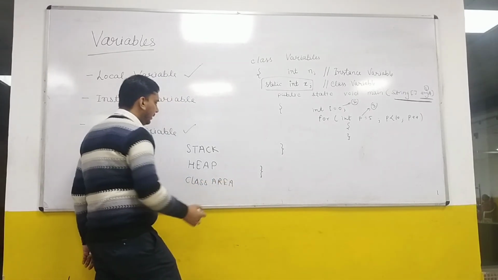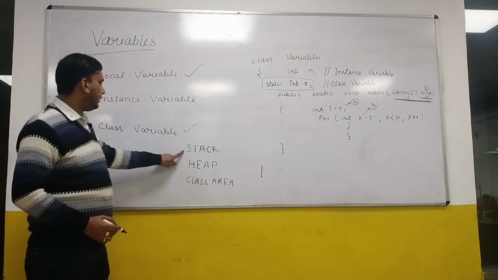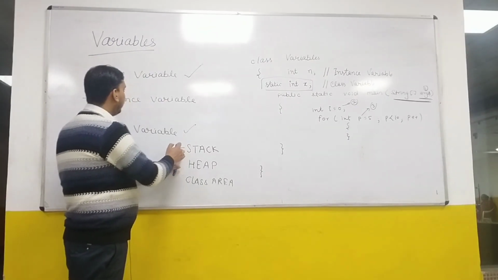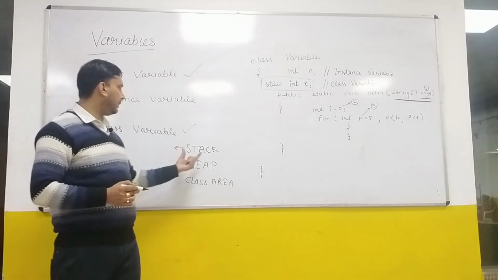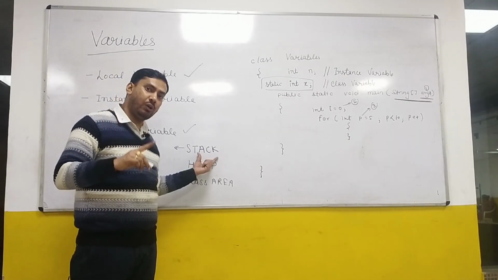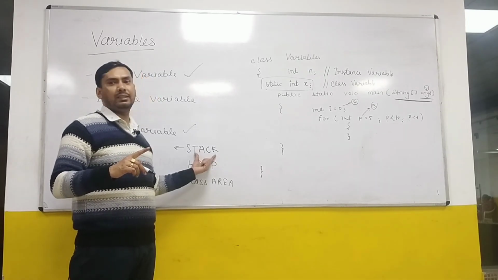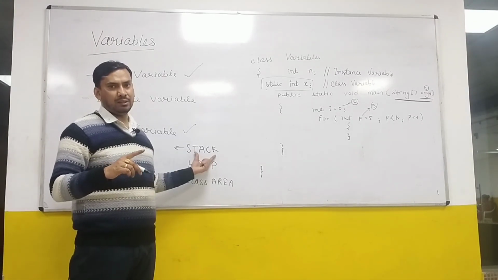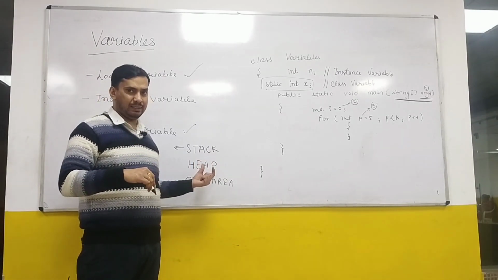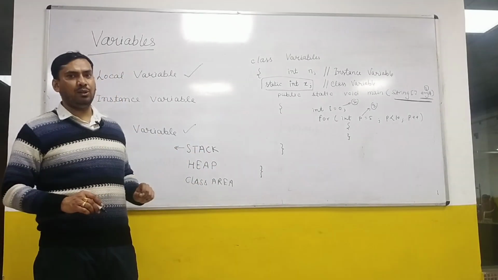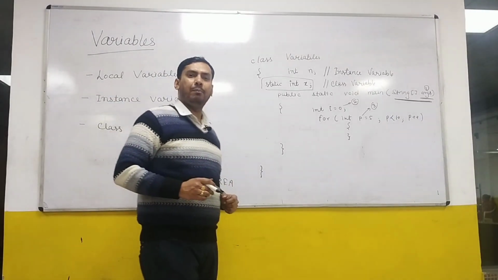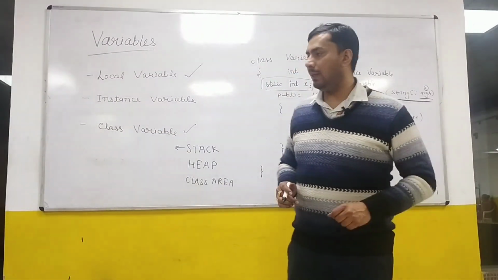The stack is used to store the local variables. All the local variables and all the function calls are stored in the stack. Now the question is why it is in the stack, right? We'll come to that, but the stack is allocated for the local variables.